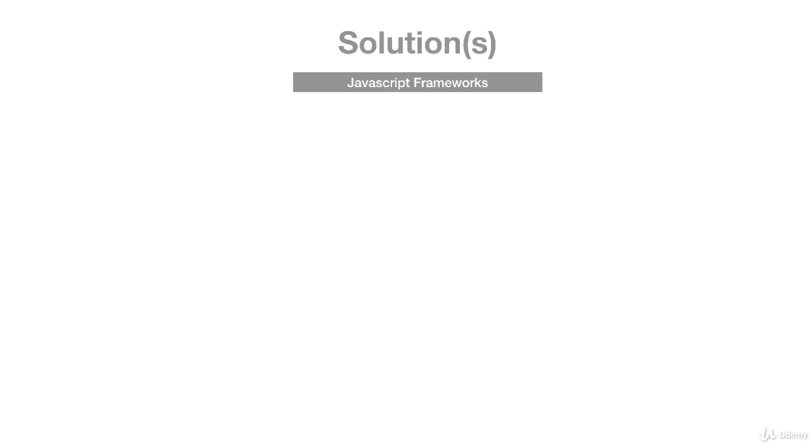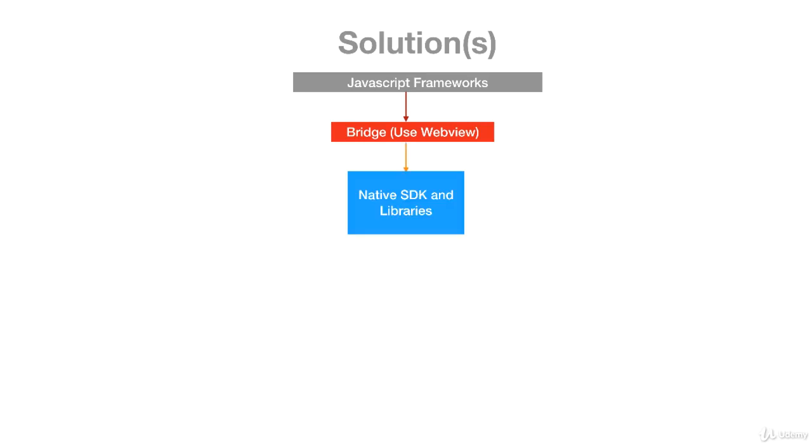The idea of these JavaScript frameworks is very simple. They have the JavaScript framework at the top, and they have a bridge, usually a web view, to render all of the widgets or all of the user interface of the platform, iOS or Android. There's also a way in which they can tap into the native SDK libraries for each particular type, iOS or Android.